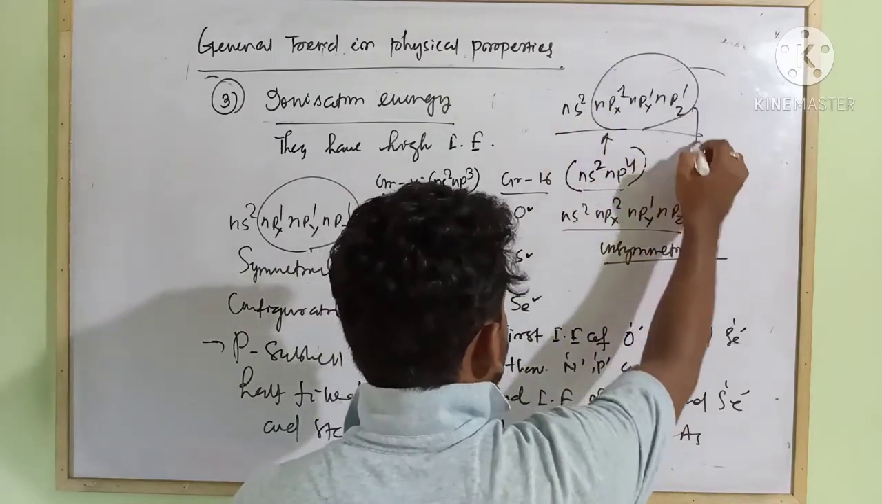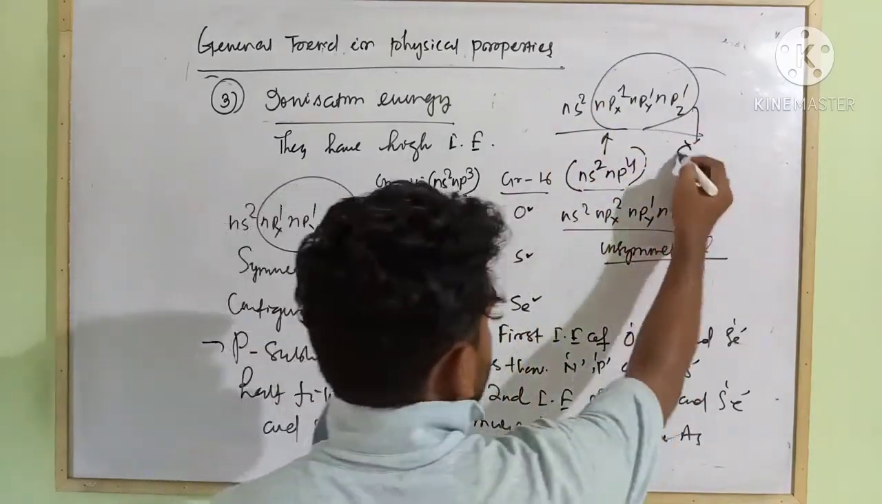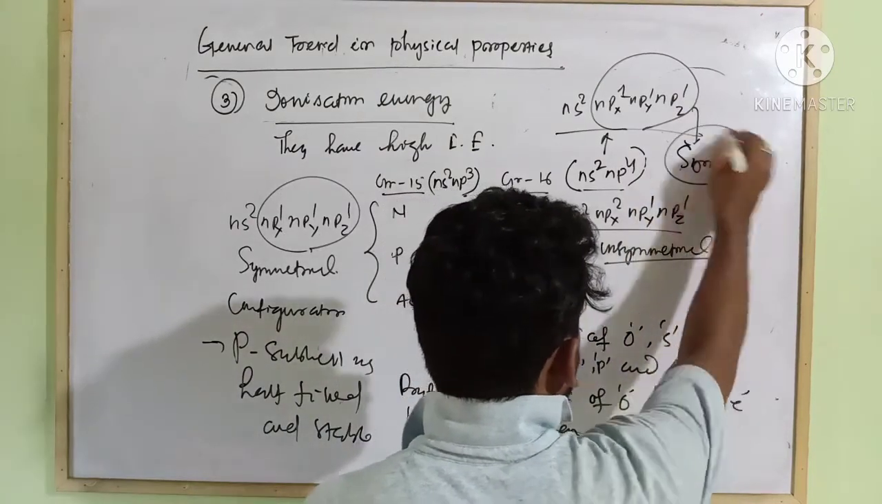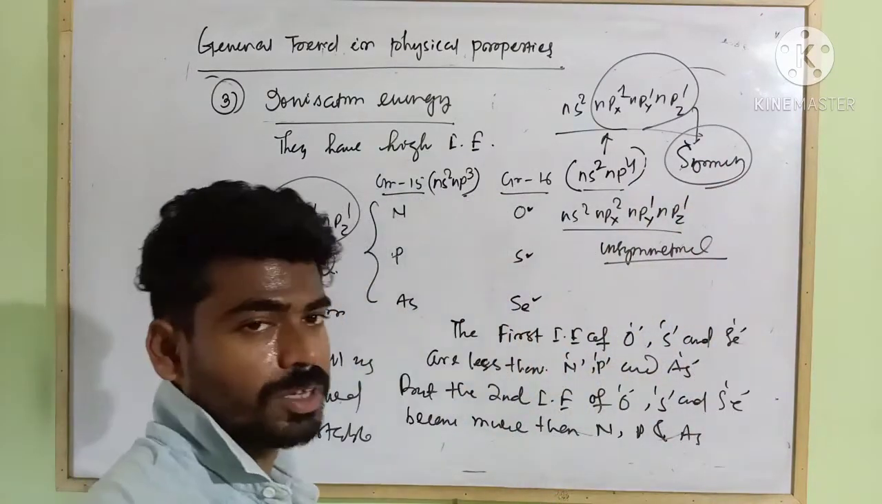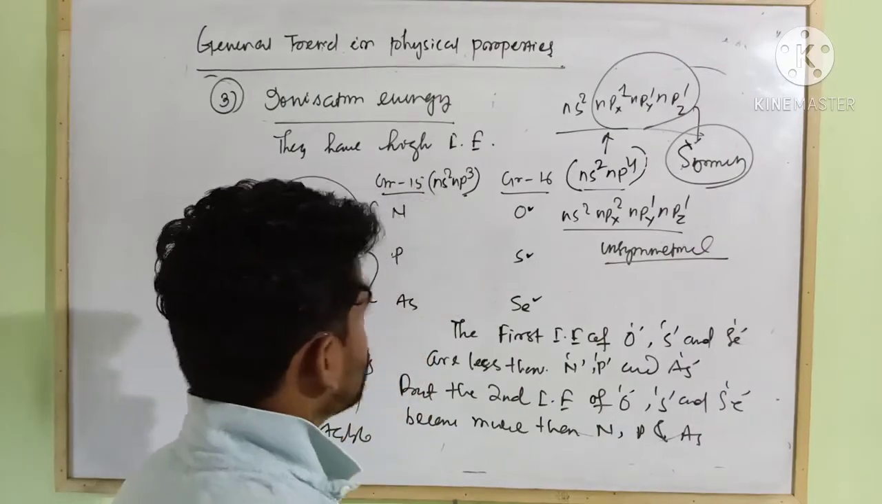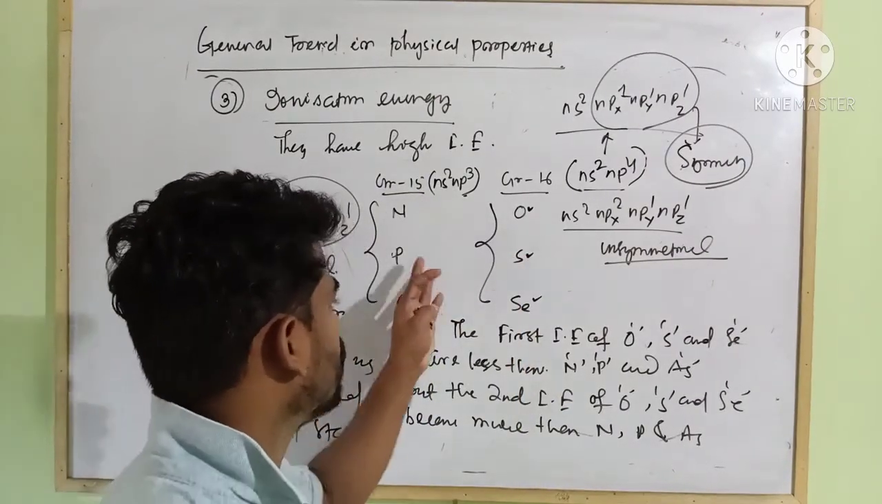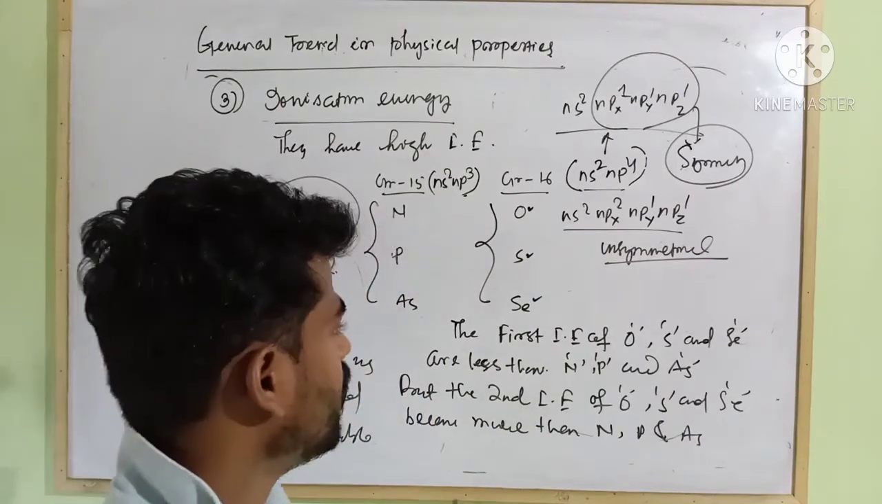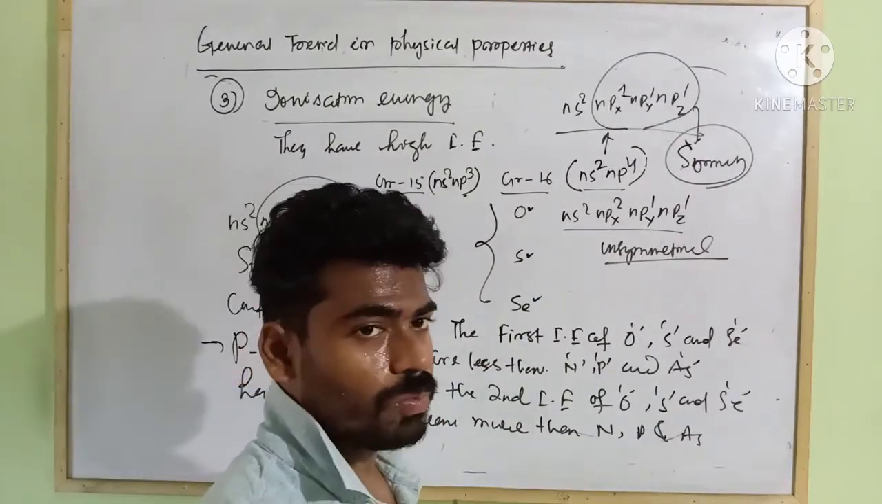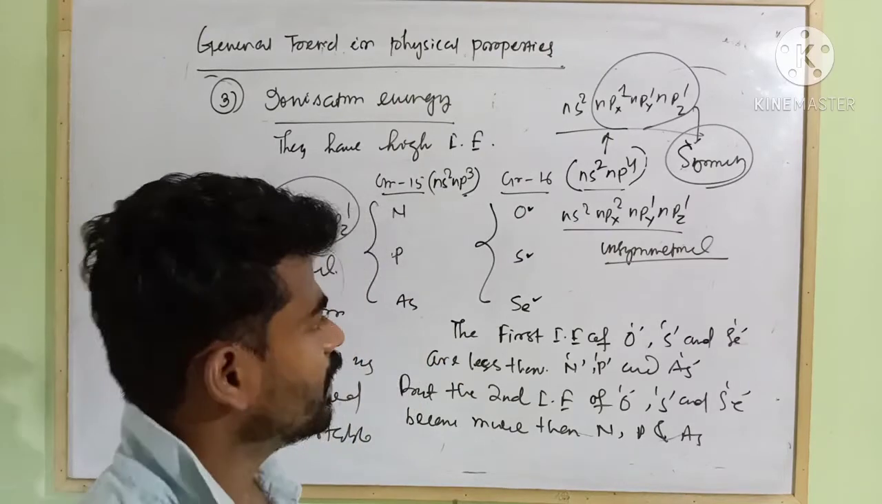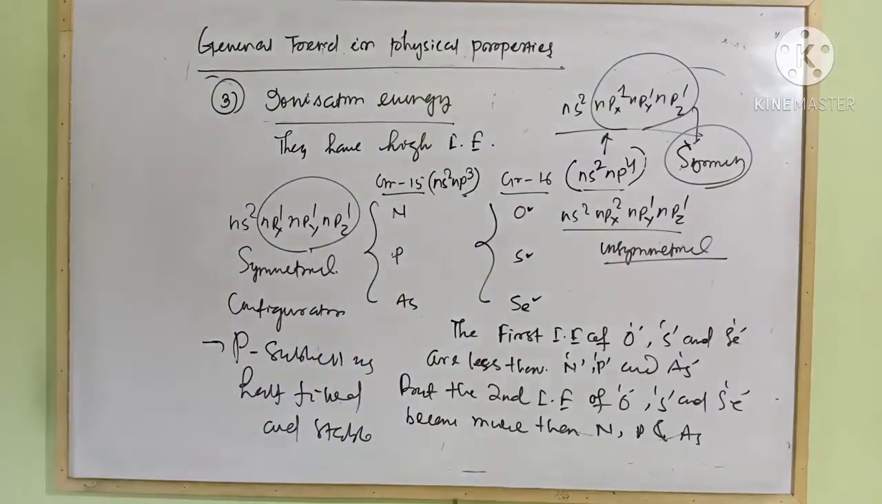Right now this one becomes half filled and symmetrical. So removal of the second electron from these elements becomes difficult. That's why the second ionization enthalpy of oxygen, sulfur and selenium becomes more than that of nitrogen, phosphorus and arsenic. Okay, then it decreases down the group. So this is regarding your ionization energy.